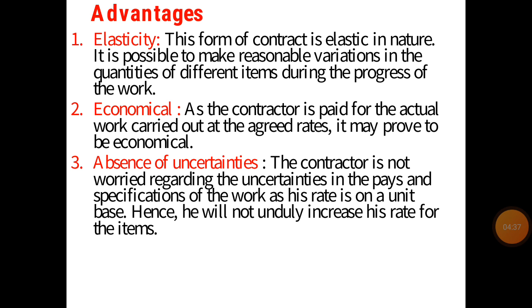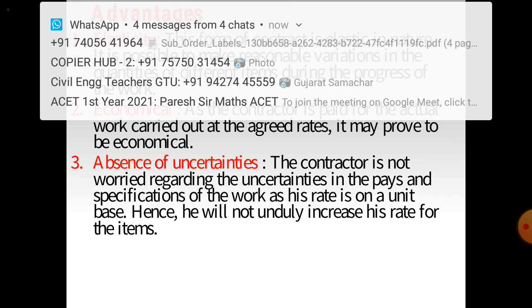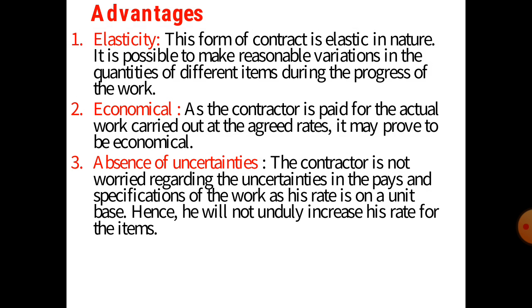The first advantage is elasticity. This form of contract is elastic in nature, and it is possible to make reasonable variation in the quantity of different items during the progress of the work. Elastic in nature means the item rate depends totally on quality. There are different qualities for a particular item, like good quality, bad quality, average quality. These qualities are fully explained in an item rate contract.